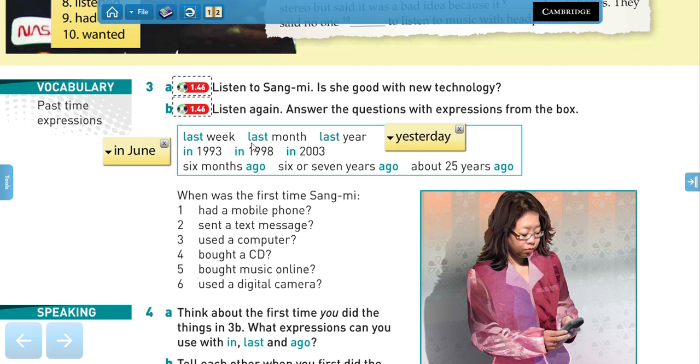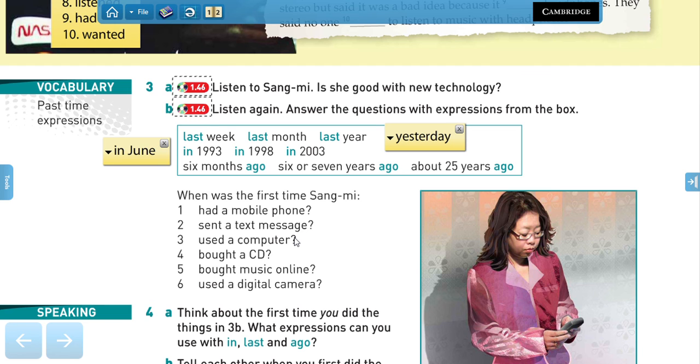Very good. What about the first time she sent a text message? She said 6 or 7 years ago. When was the first time she used a computer? She said it was at school about 25 years ago. A long time, right?